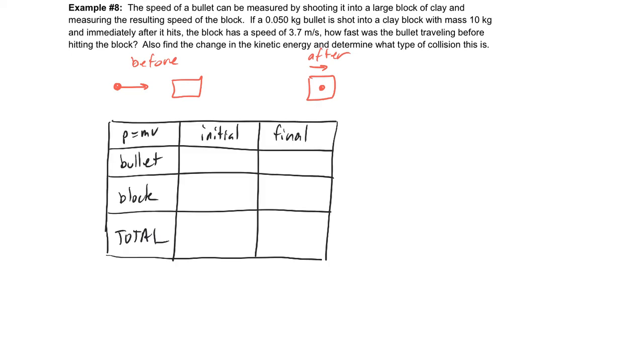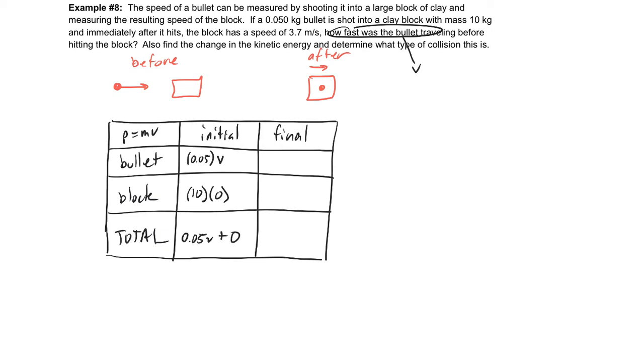So here we go. We've got the bullet, which was 0.05 kilograms. Notice that it is in kilograms. We don't know the initial speed, so that's what we're going to put for V. That's how fast was the bullet traveling before, so that's going to be our V. We do know that the block initially, which has a mass of 10 kilograms, is at rest. And so therefore, my total initial momentum is that 0.05 V plus 10 times 0, which is 0.